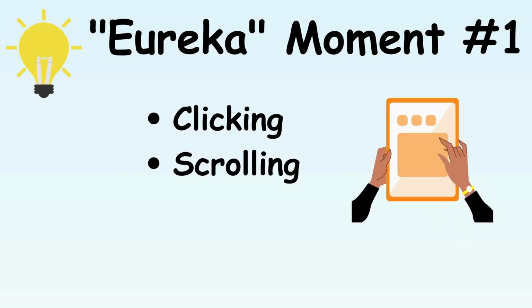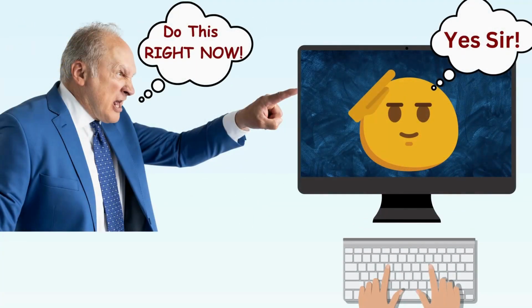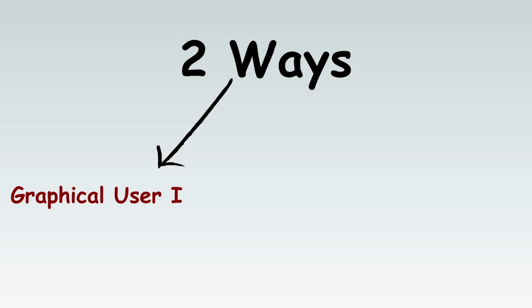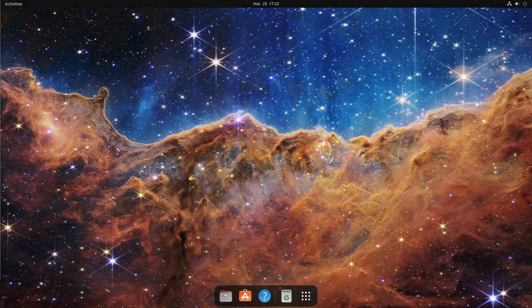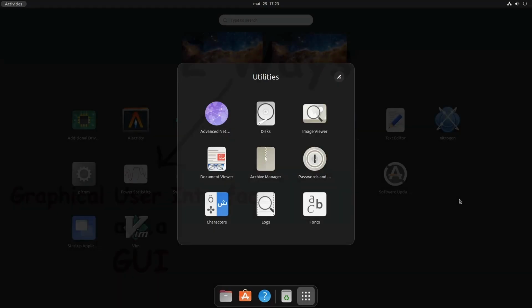Whatever we do on our computers, be it clicking stuff or scrolling stuff or typing stuff, everything boils down to an instruction or an order that we give to our computers. The computers can take these orders in two ways. The first way is through the graphical user interface, aka the GUI, which is just a fancy name for the way we use graphics like the home screen or icons to interact with our computers.